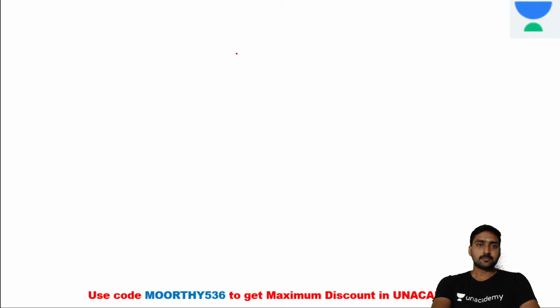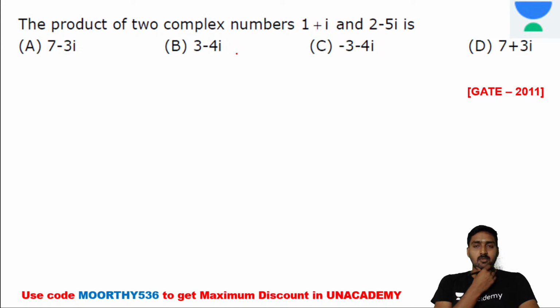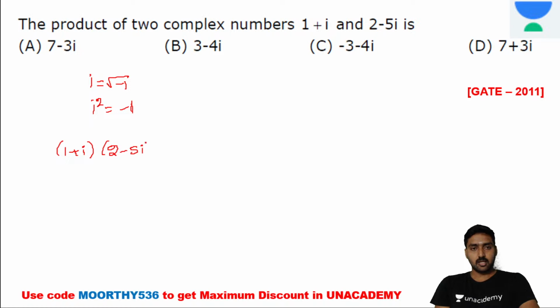Next one. Now the product of two complex numbers, and what will be the value? It's a simple one. Directly we need to multiply. Now i is equal to root of minus 1. i square is equal to minus 1. It's a condition in complex numbers. Now by using this product, 1 plus i into 2 minus i is equal to, now multiply, 2 plus 2i minus 5i minus 5i square. Now substitute the value. It's 2 minus 3i minus 5 into i square, which is equal to minus 1.